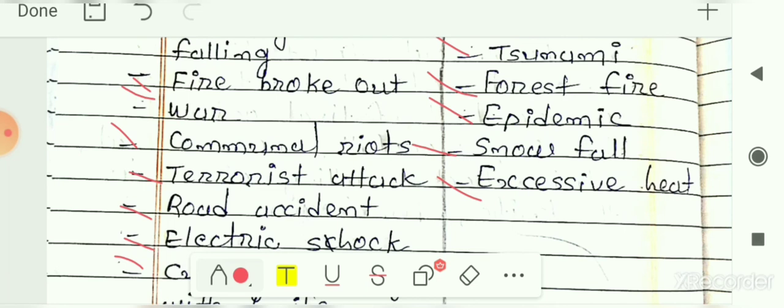So here our exercise for chapter number 15, that is, disaster and rescue, gets over. You have to write all this exercise in your notebook, and in the next video we will start our next chapter. Thank you.